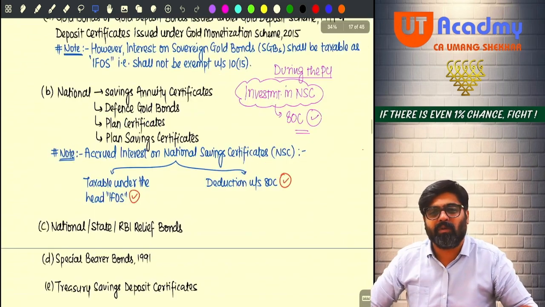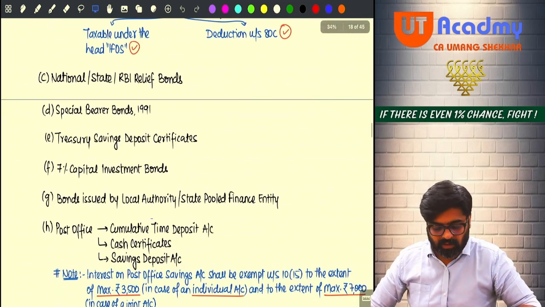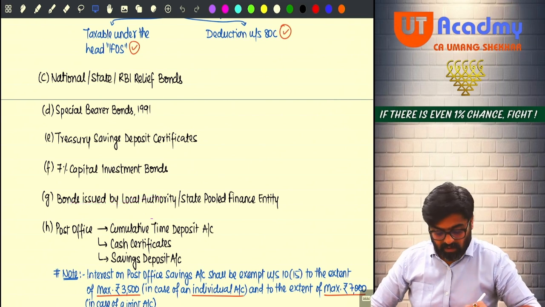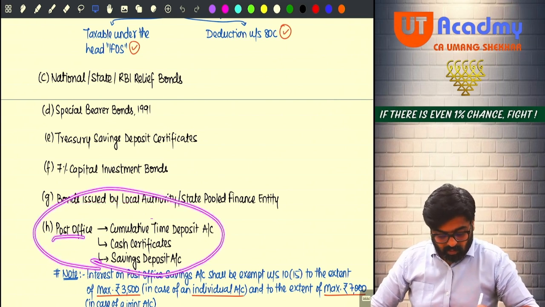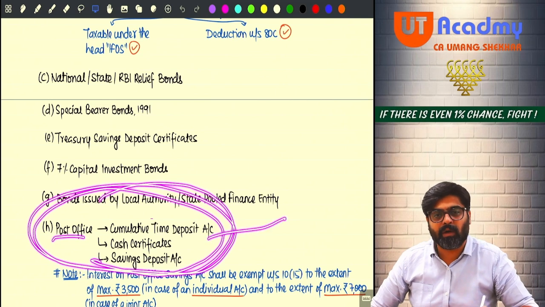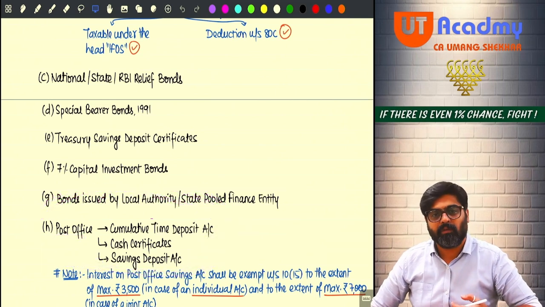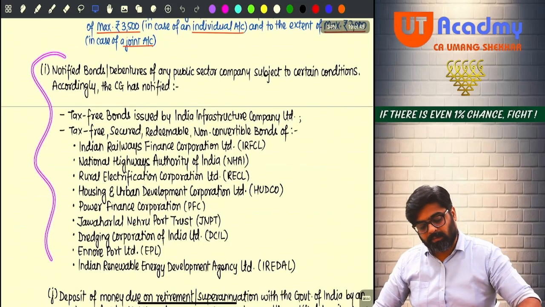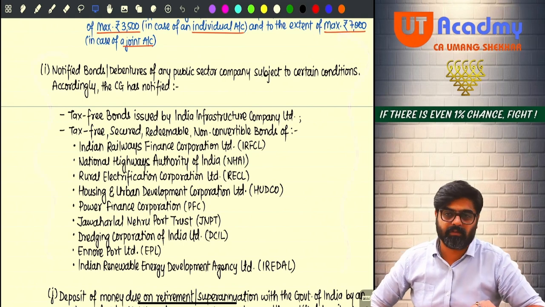Now if you see, who will issue relief bonds? Government only. Who will issue special bearer bonds? Government only. Who will issue treasury savings deposit certificates? Government only. Who will issue capital index bonds? Government only. Who holds a post office account? With the government only you hold a post office account in the post department. Yes or no? There are also some notified bonds or debentures of certain companies.